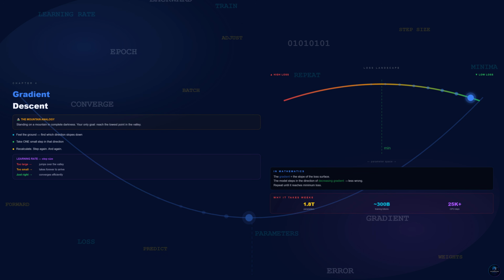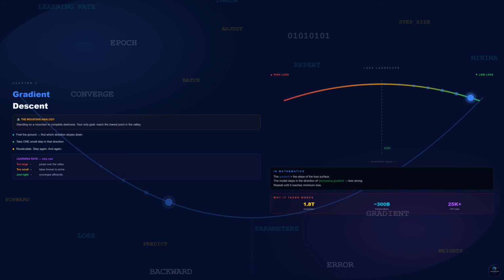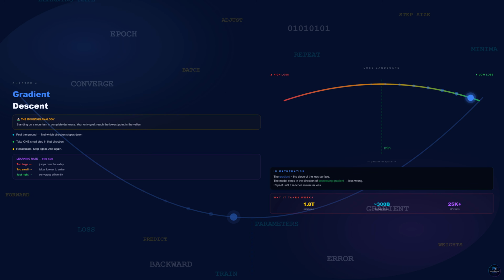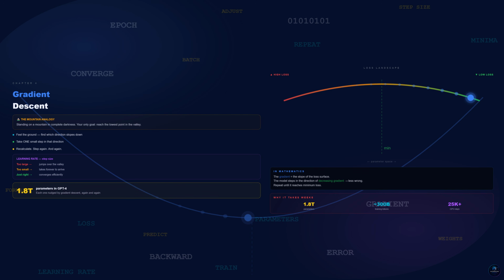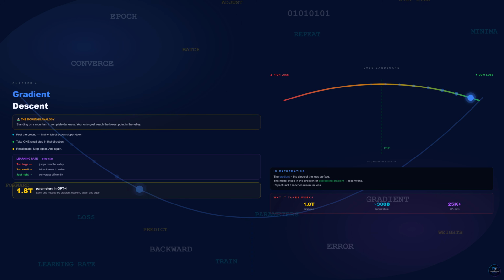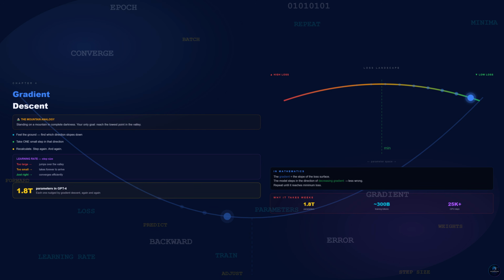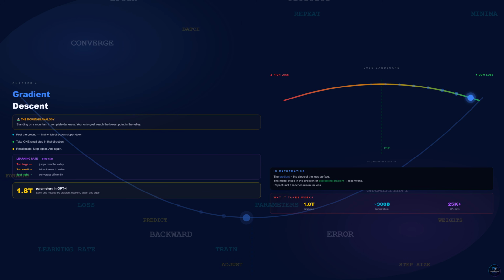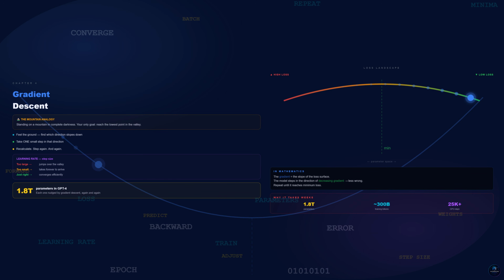This is why training powerful AI models takes weeks on thousands of GPUs. You are running gradient descent on trillions of parameters across billions of examples. GPT-4 has an estimated 1.8 trillion parameters. Each one is a tiny adjustable setting inside the model. Each one was nudged by gradient descent again and again, until the model as a whole became capable of reasoning, writing, and coding at a level that surprised even its creators.